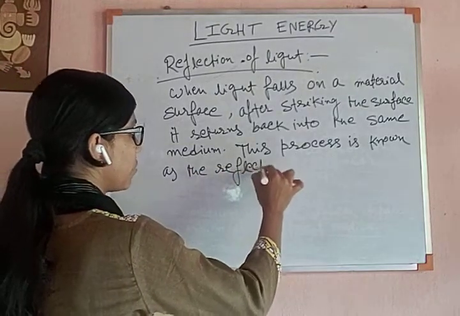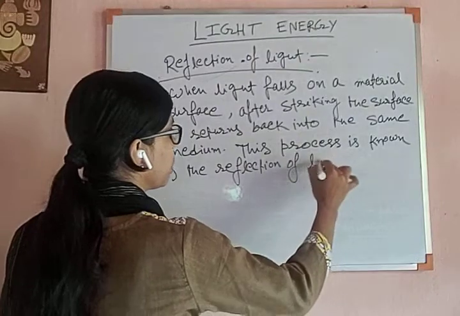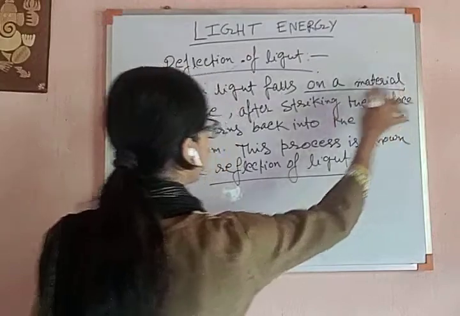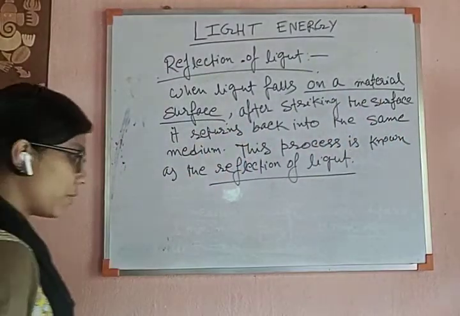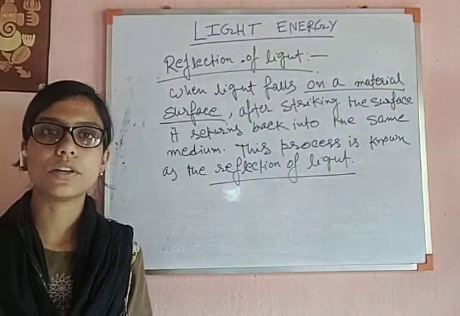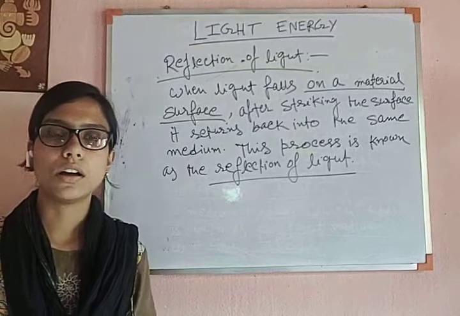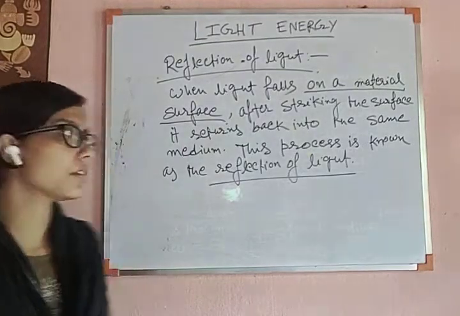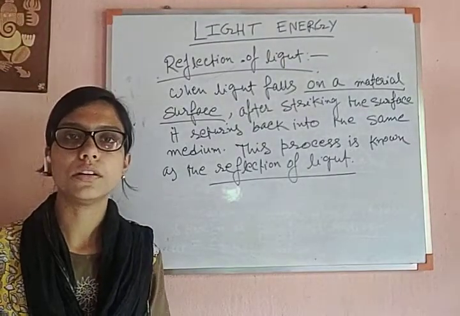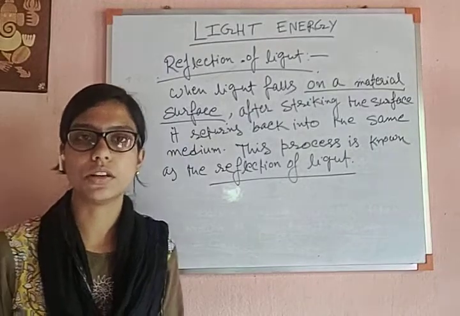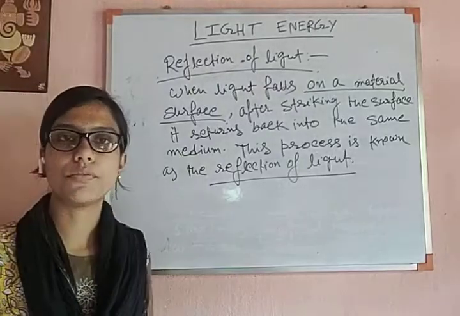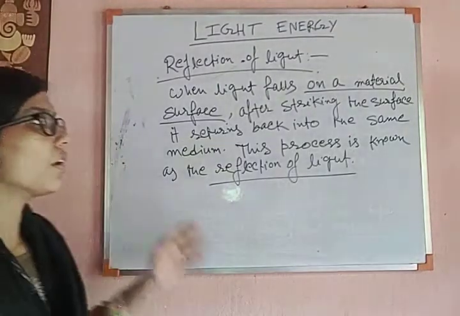So there will be some characteristics of reflection of light. That is, reflection is not the same for every material. See this line, when it falls over the material surface, it shows the reflection property. So there is a term, the extent of reflection. And I have said that we can see our mirror image or any image in a polished surface due to this reflection property. So the greater the extent of reflection, the greater will be the tendency to see our image in any polished surface or shiny thing. So the extent of reflection is different for different materials.